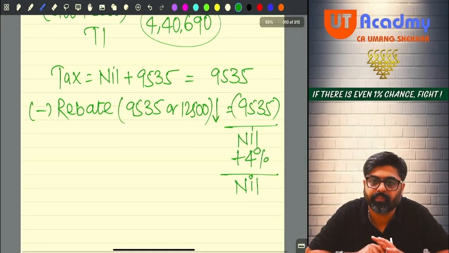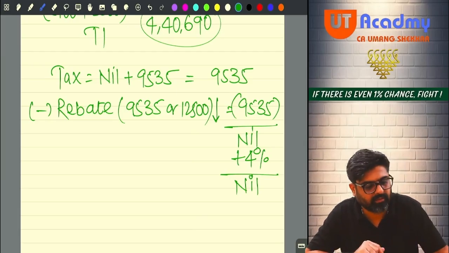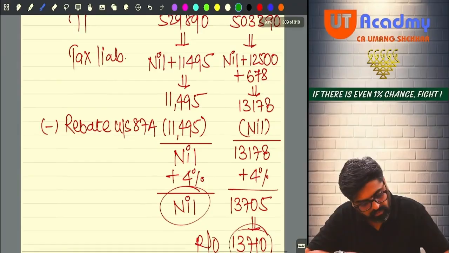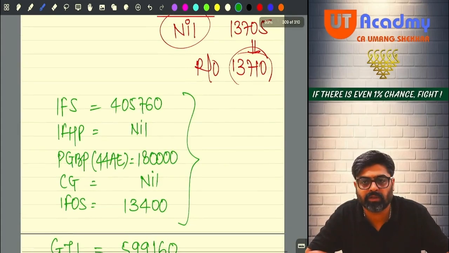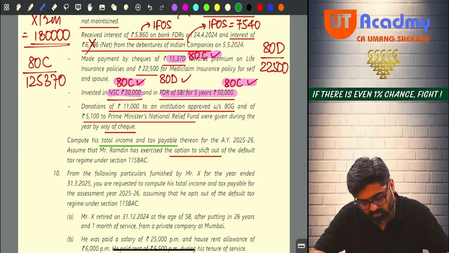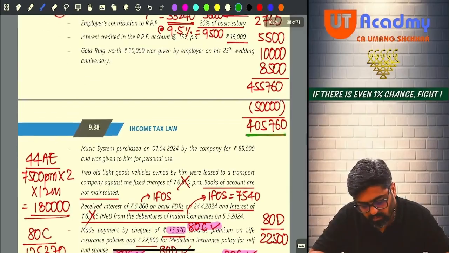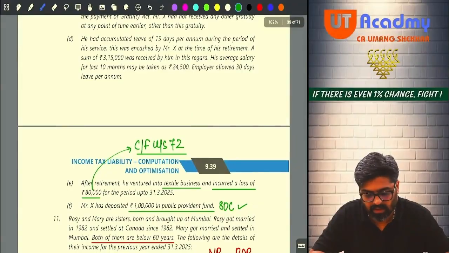But wait, was there any TDS deducted? That TDS you will reduce from here. So how much TDS was deducted? 7450 or 7540? It was 7540. 7540 into 10%, 754 rupees TDS was deducted. Hello sir. Any other TDS deducted? Please check. Any advance tax? Any TDS? No, na? Only 754. Only one TDS is there in the question. That TDS you reduce.